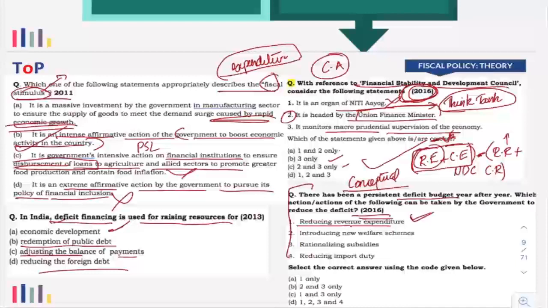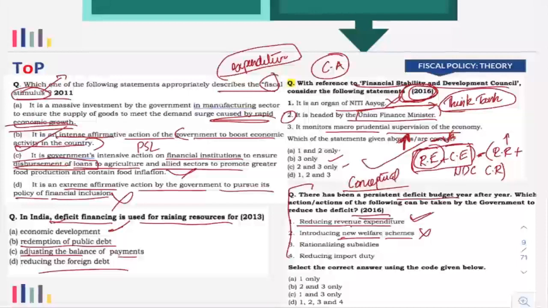Now, next is introducing new welfare schemes. When government is introducing new welfare schemes, that means government's expenditure is going to increase, right? Because in order to do all the welfare schemes, government will have to spend. That is an expenditure. So if government increases the expenditure, the deficit is not going to reduce. Instead, the deficit is going to increase, right? So that will be wrong.